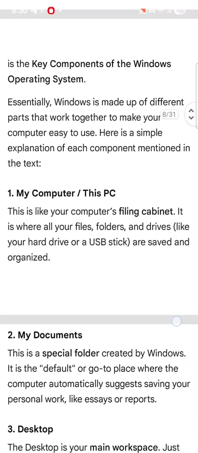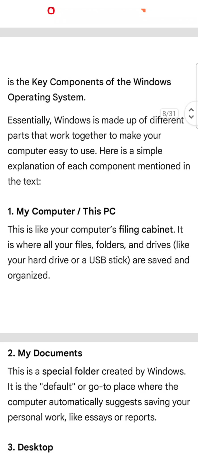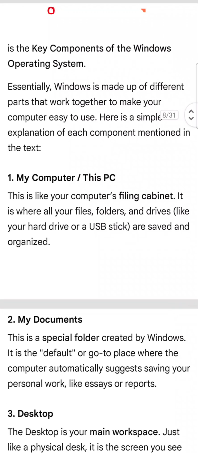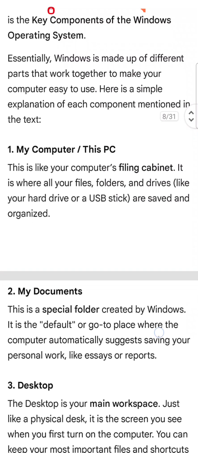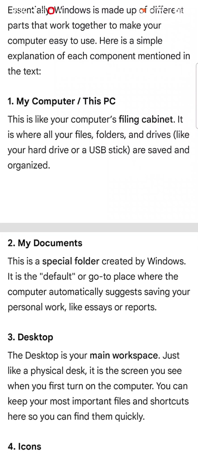Now, key components of Microsoft Windows. My Computer. This is like your computer's filing cabinet. It is where all your files, folders, and drives, like your hard drive or USB stick, are saved and organized. My Documents. This is a special folder created by Windows. It is the default or go-to place where the computer automatically suggests saving your personal work like an essay or report.